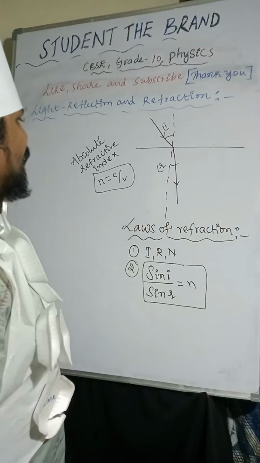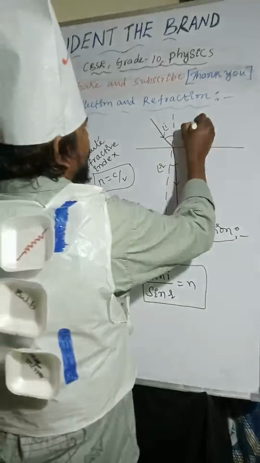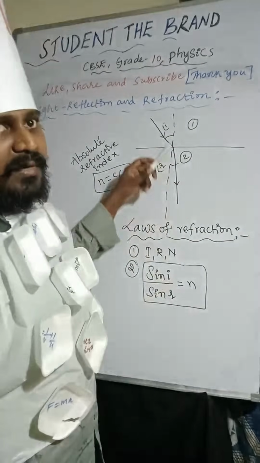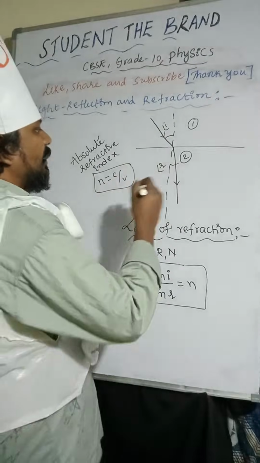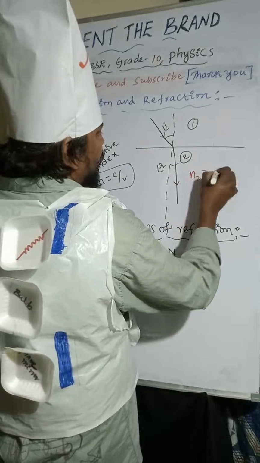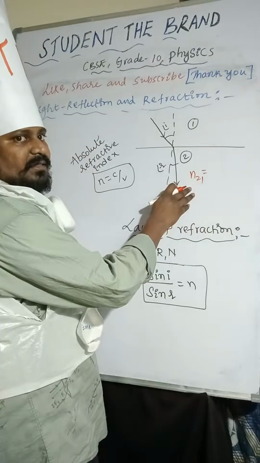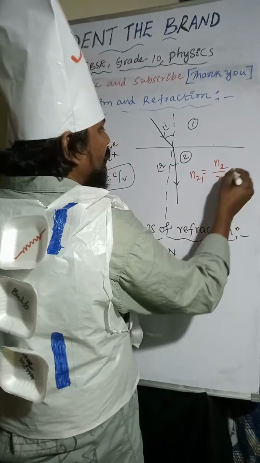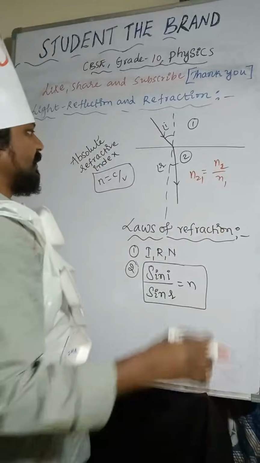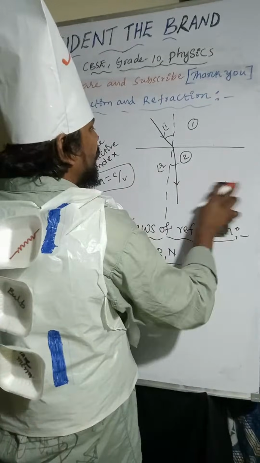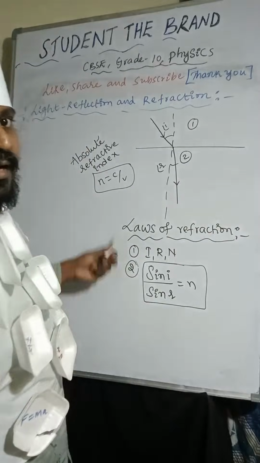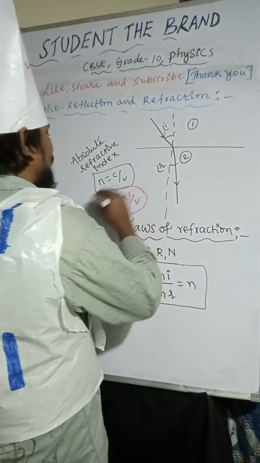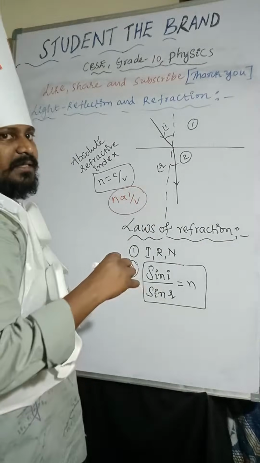Coming to relative refractive index, here I am taking medium 1 and medium 2. Now N21 is the refractive index of medium 2 with respect to medium 1, that is N2 by N1. With respect to velocity, how can we write it? Here from this relation we can write that n is inversely proportional to velocity.